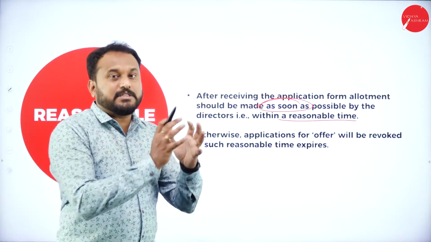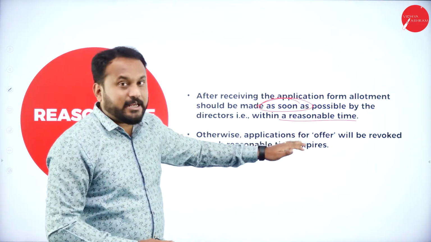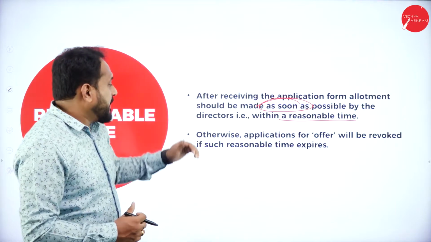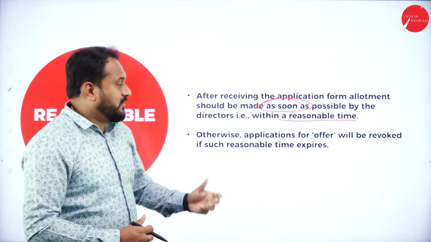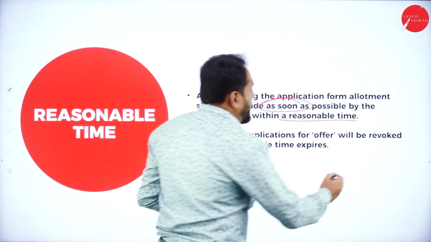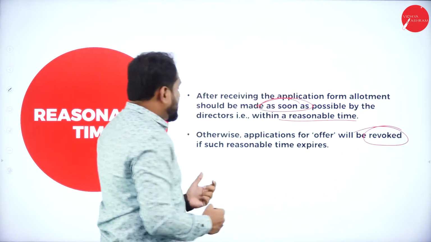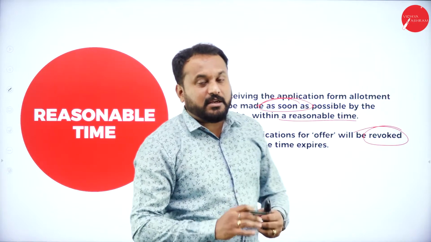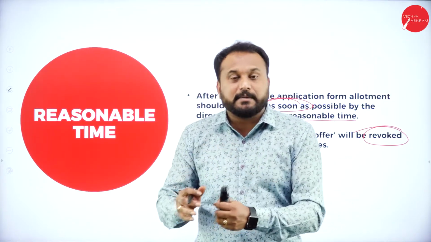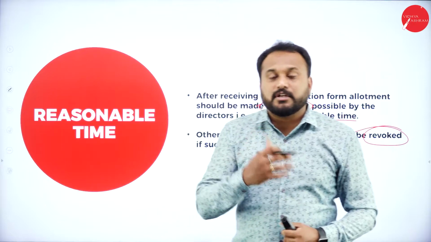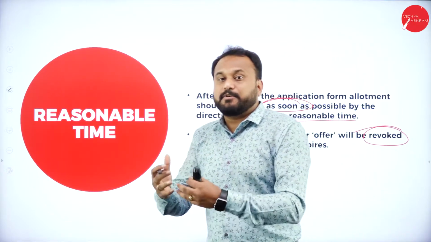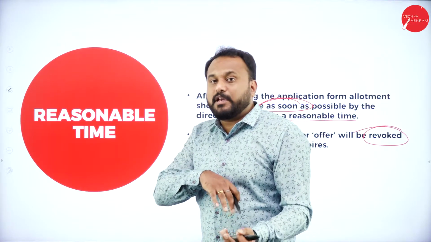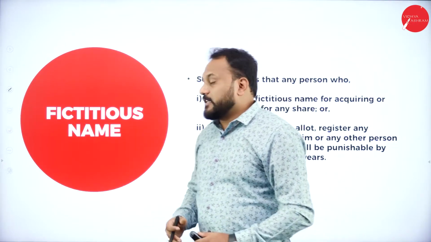ROC will give some stipulated time, that is a reasonable time. Within that time itself, you are supposed to go for the purchase. Otherwise, the application for offer will be revoked, if such reasonable time expires. So time is a very good tool here, plus it is a constraint. You are supposed to get it registered before the time is up, or else the offer will be revoked.